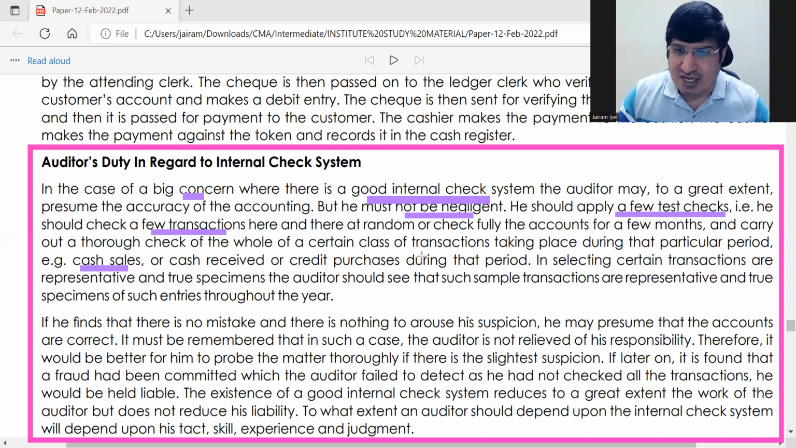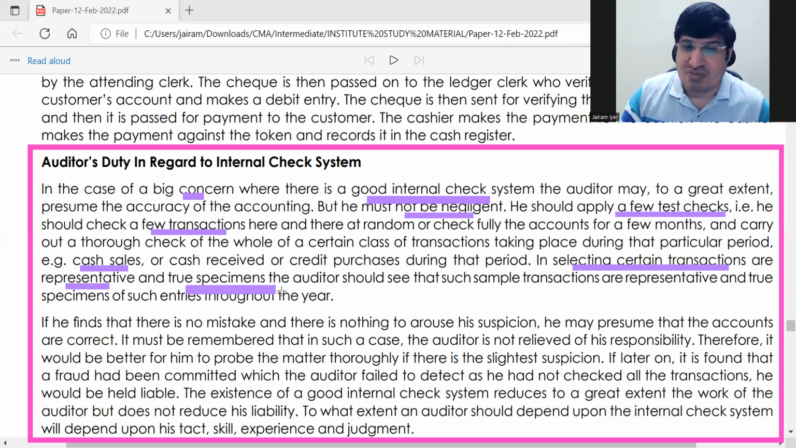When he selects transactions, you have to see the transactions are representative and true specimens. Take a transaction which is complex enough, so that it touches upon several different employees. You should also take some relatively straightforward simple transactions, because in simple transactions chances of collusion will also be more, right?